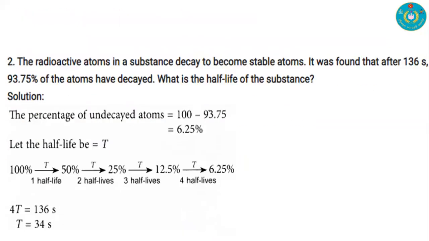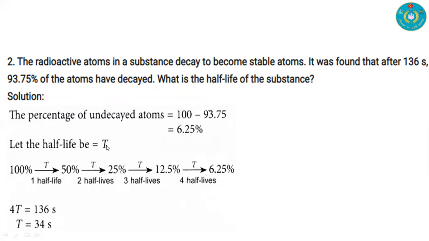This is the second question for you, related to half-life. Here, a radioactive substance decays to become a stable atom. It was found that after 136 seconds, 93.75% of the atoms have decayed. What is the half-life of the substance? And here is the solution. 93.75% have decayed, so 6.25% remains undecayed, that is intact.